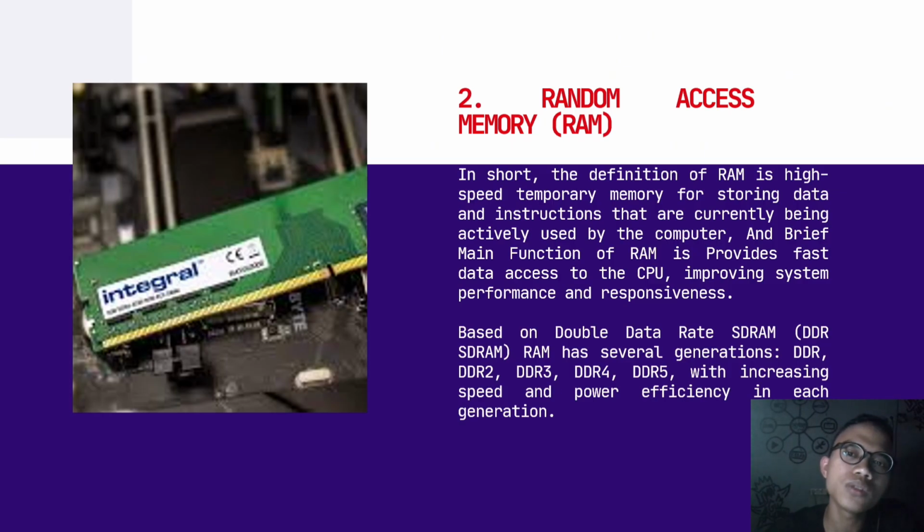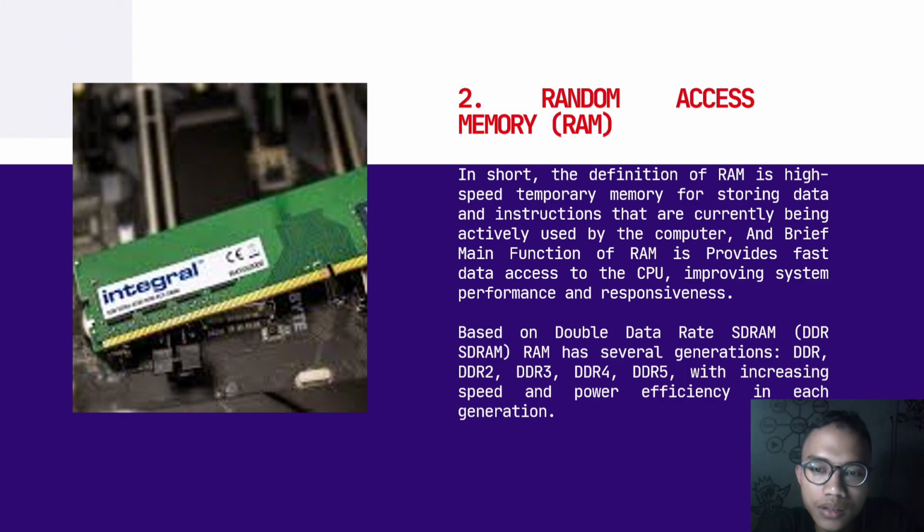Number 2 is RAM, or random access memory. The definition of RAM is high-speed temporary memory for storing data and instructions that are currently being actively used by the computer. In brief, the main function of RAM is to provide fast data access to the CPU, improving system performance and responsiveness.